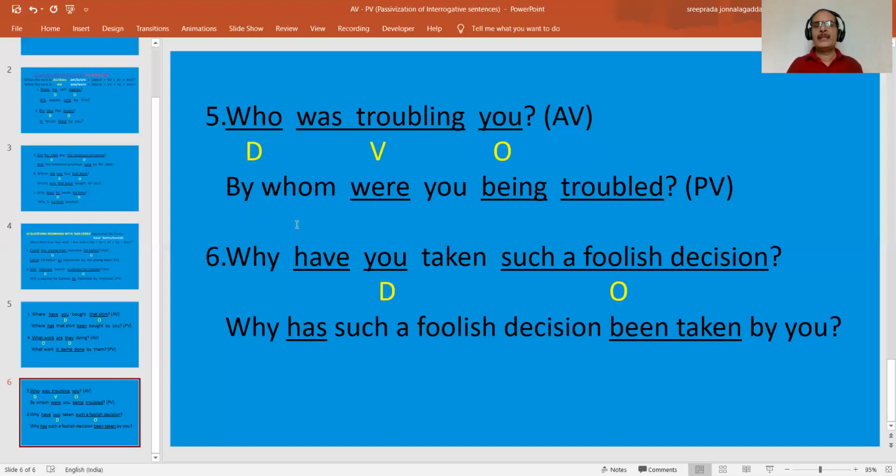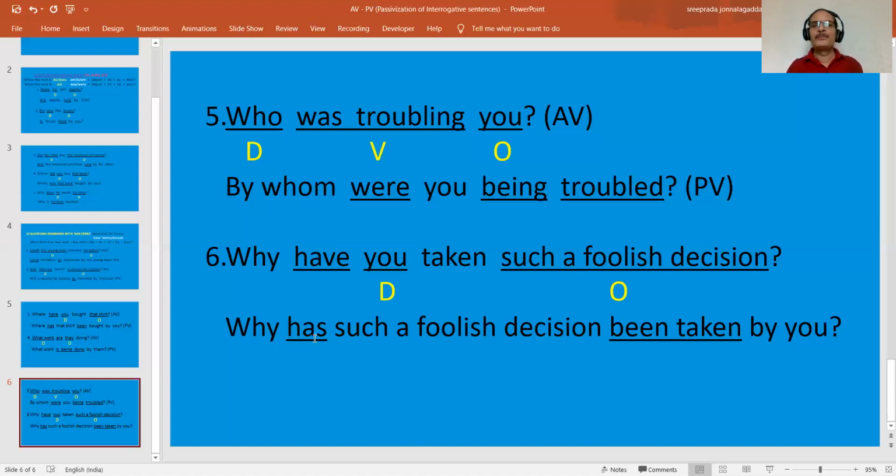Why have you taken such a foolish decision? So this have taken is in present perfect form. And this sentence also begins with the double H word why. So we have to begin the sentence in passive with the same interrogative word, the double H word. Why? Here, have becomes has.